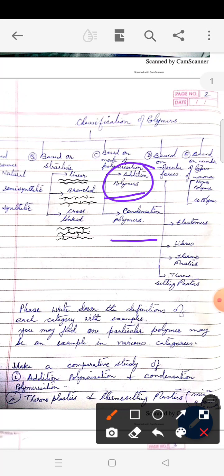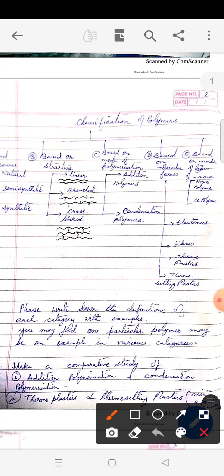It is not necessarily always hydrocarbons; they may be any unsaturated compound. In condensation polymerization, polymers are formed usually by loss of simple molecules such as water, ammonia, alcohol, etc. Usually the monomers have two functional groups, so we call them bifunctional. We shall be discussing them in detail.